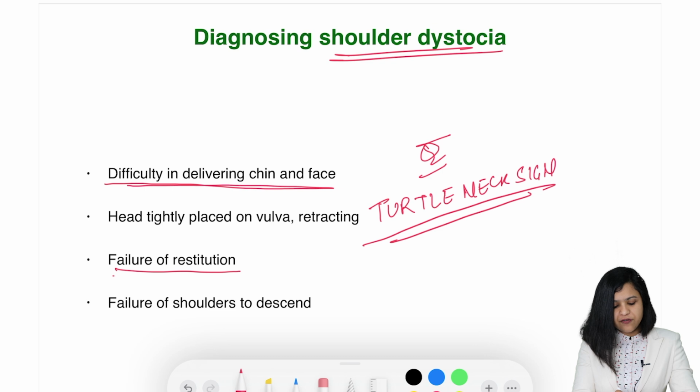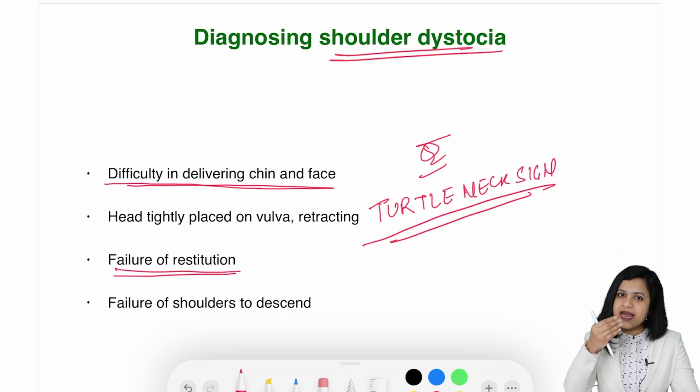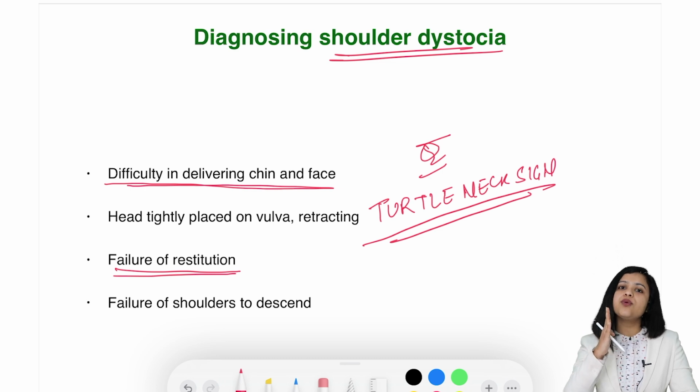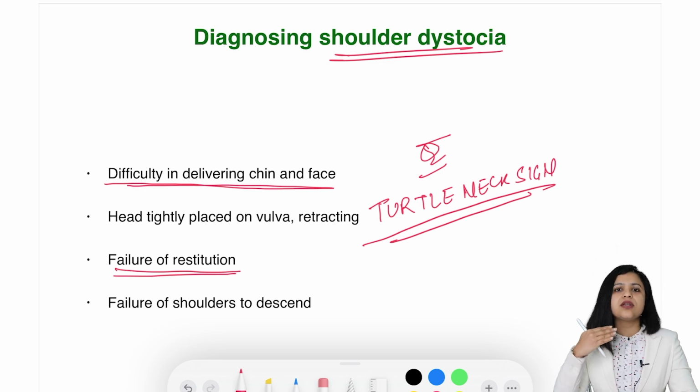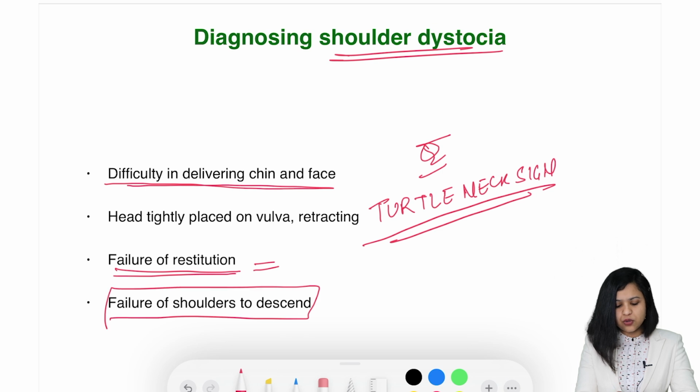Third, there is failure of restitution. If you understand the mechanism of labor, you should know that restitution occurs due to movement of the shoulders. So once the head is delivered, the shoulders try to take an oblique angle so that they can also deliver. And this oblique angle leads to restitution. When the head is seen moving towards the maternal thigh, that fails to happen because the shoulders are stuck. So failure of restitution. Then last, of course, failure of shoulders to descend. This is how you diagnose shoulder dystocia.